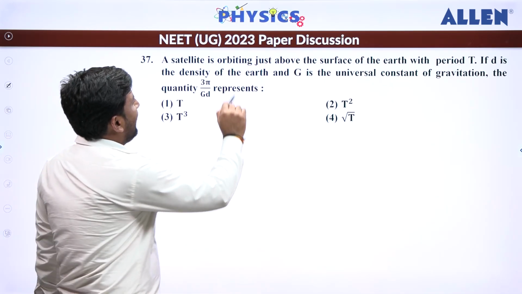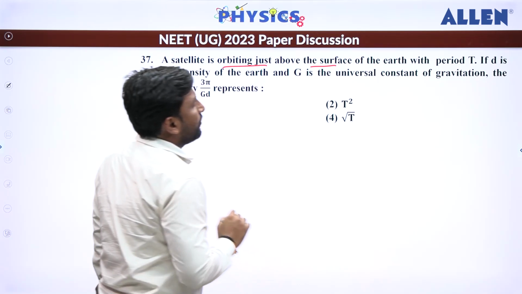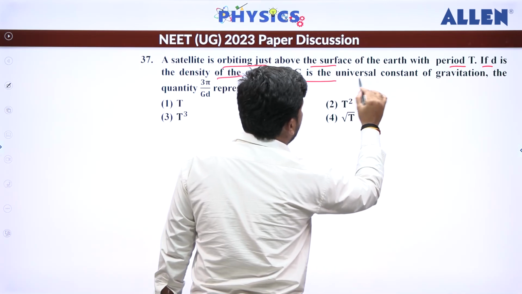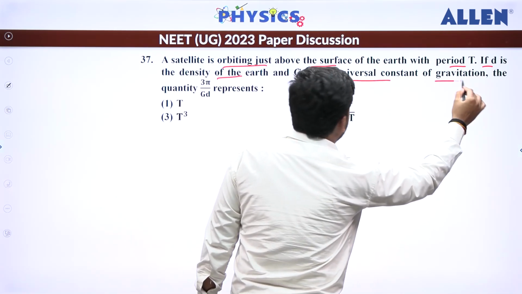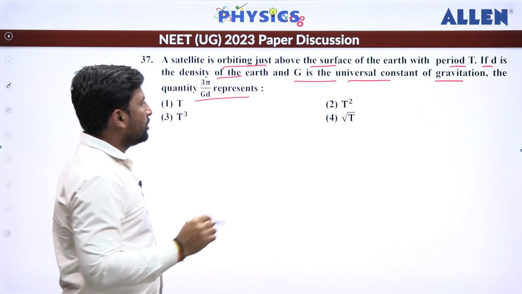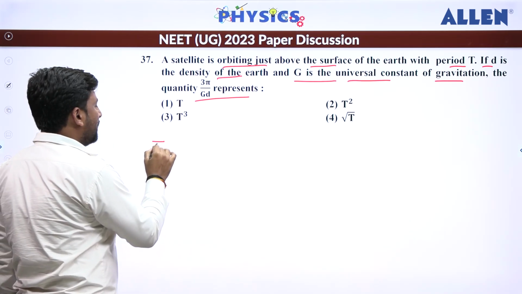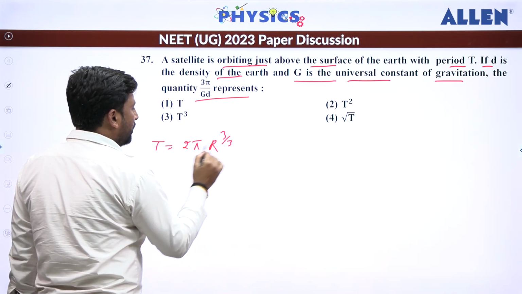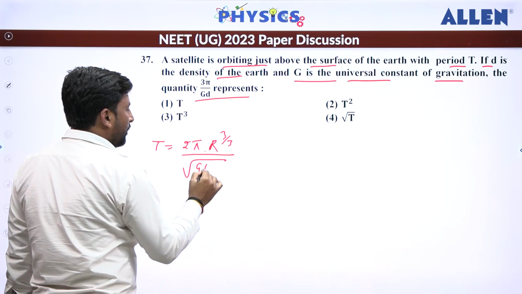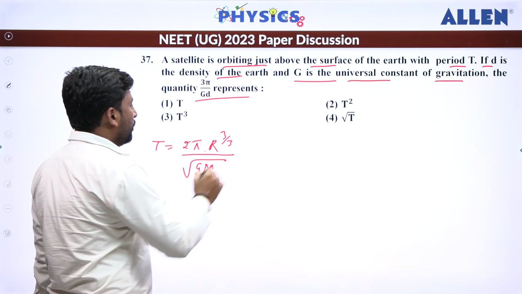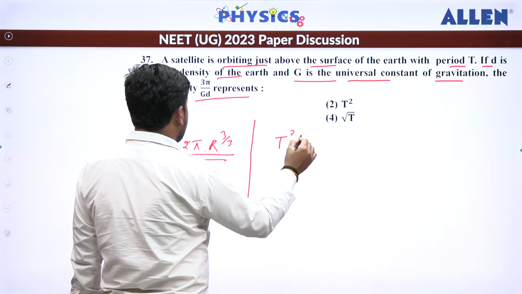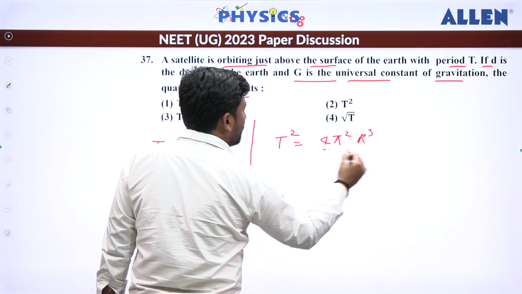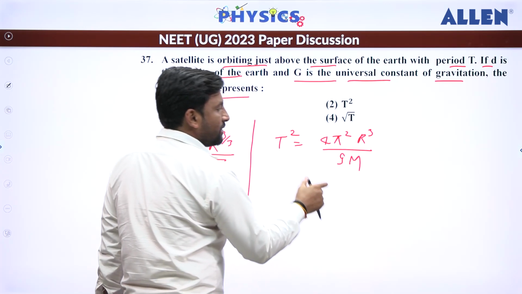Next, a satellite is orbiting just above the surface with time period T. If d is the density of the planet and G is the universal gravitational constant, then this represents... So let's talk about the time period. Time period is 2 pi root of r to the power 3 by 2 divided by root of GM. Now if we square it, T square is going to be 4 pi square r cube divided by GM. Now we can simplify this.